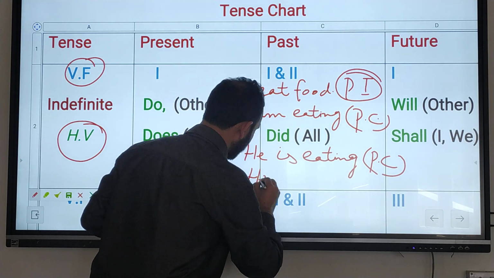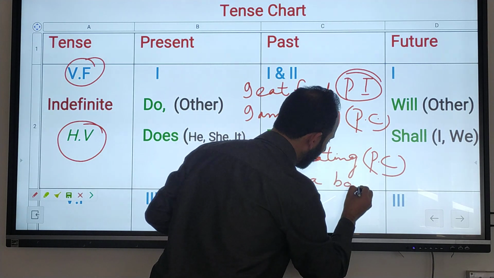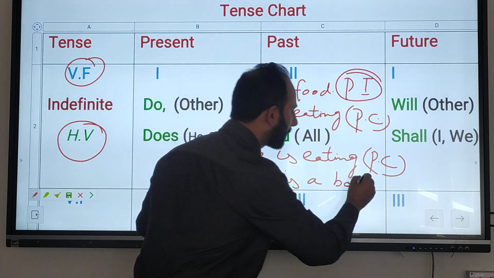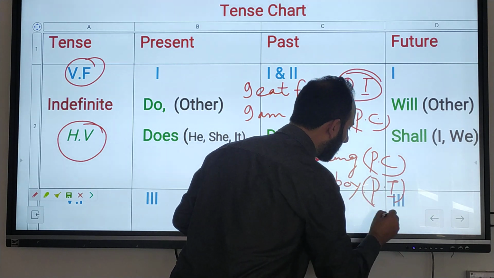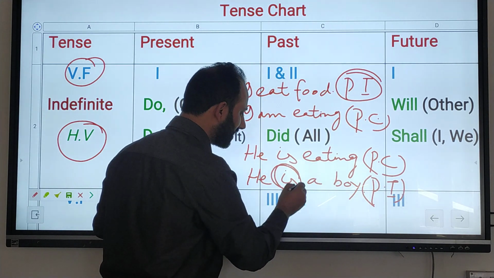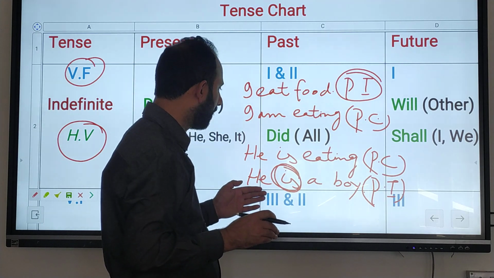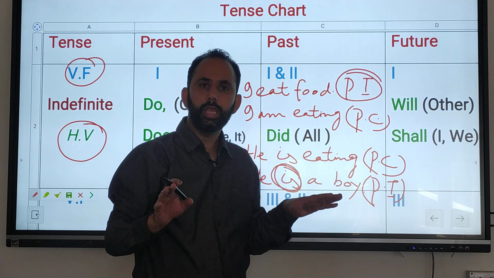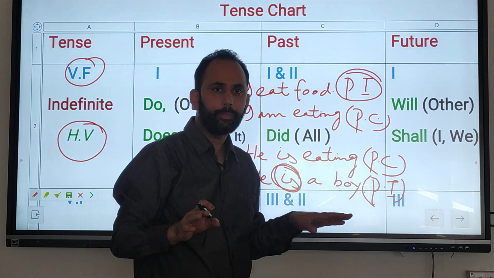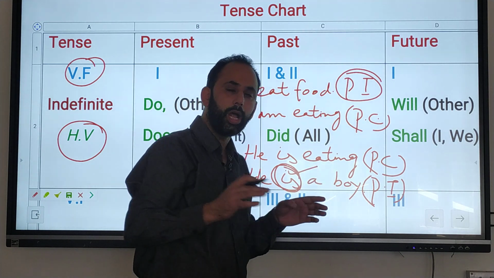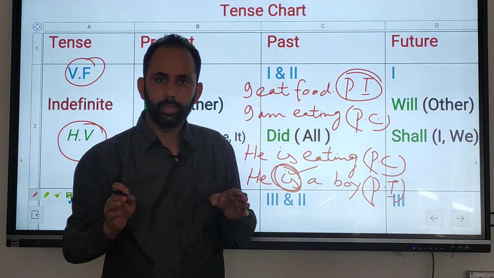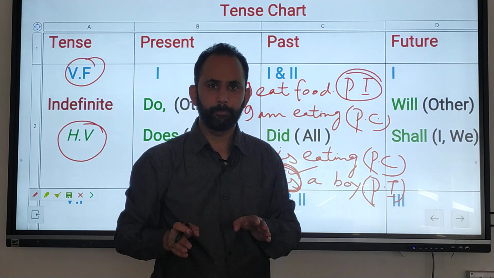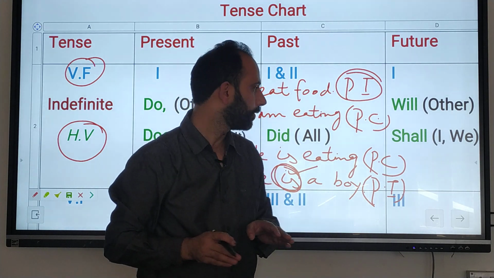He is a boy. Which type of sentence is it? Yes, this is also present indefinite. Why is it present indefinite? Because here "is" is not a helping verb. It is here as the main verb. You have to remember that whenever there is no main verb, the helping verb acts as the main verb.